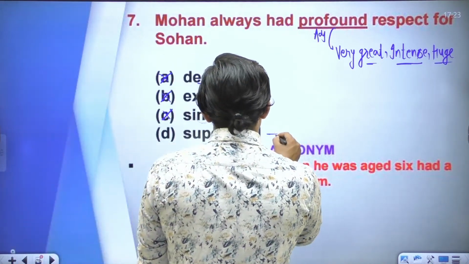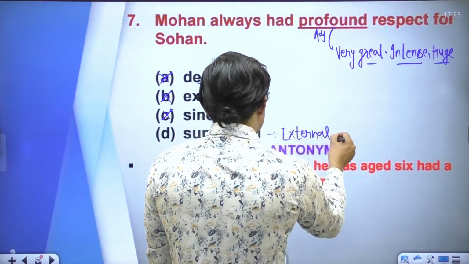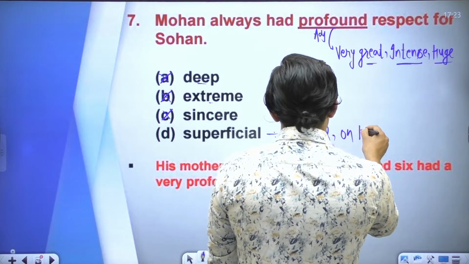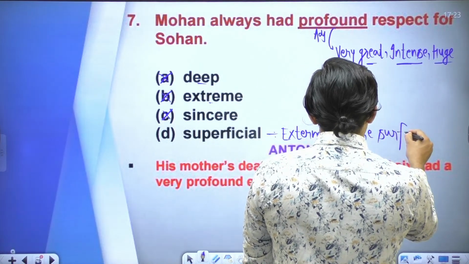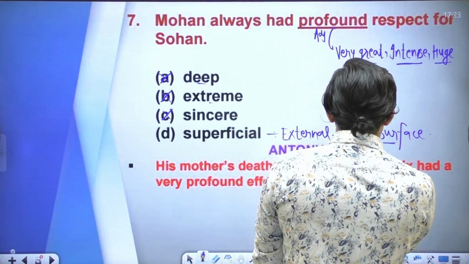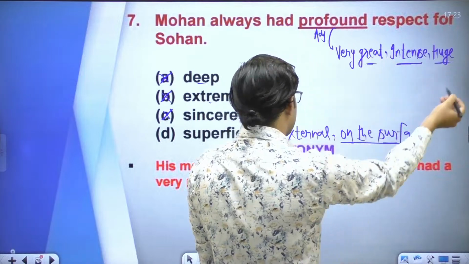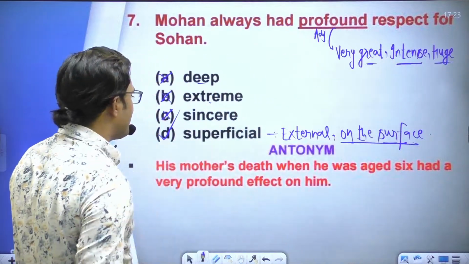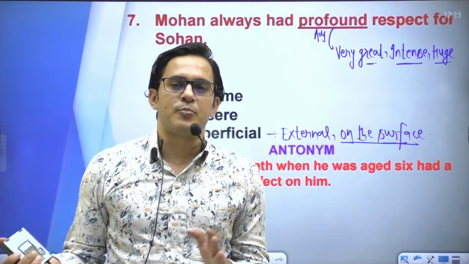Superficial is something that is external, on the surface, not deep, not intense, not very great or huge. So option D, superficial, is the right opposite word of profound.